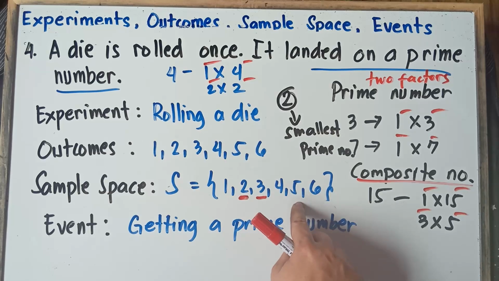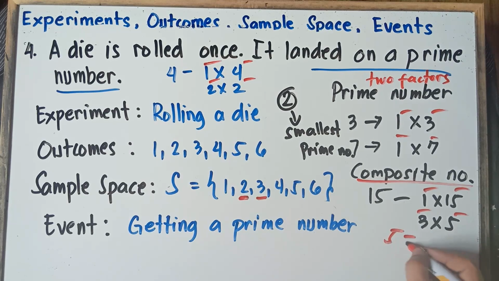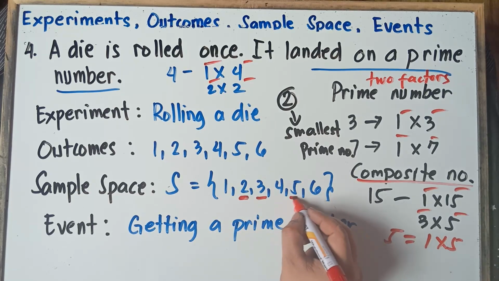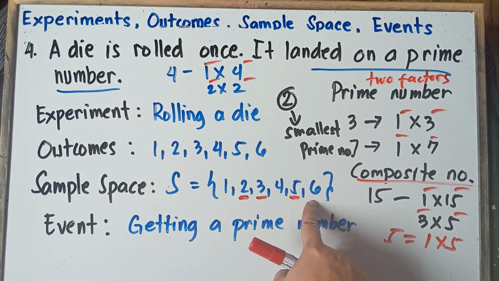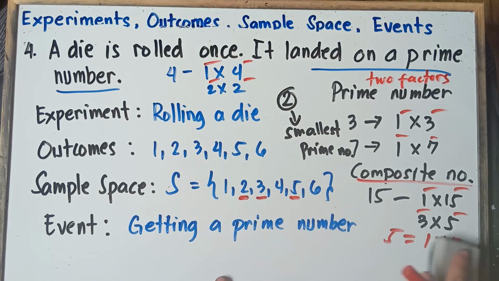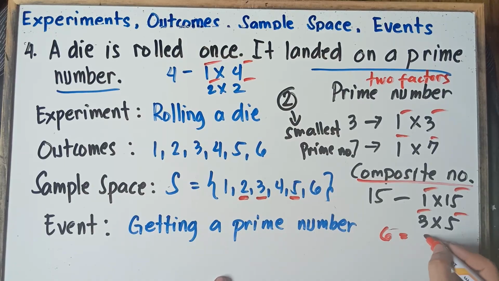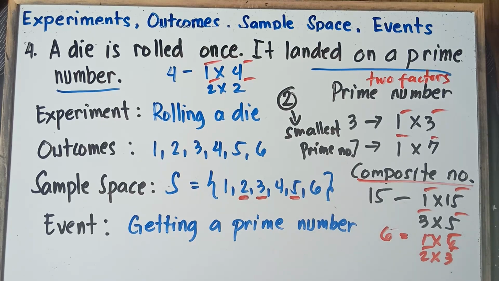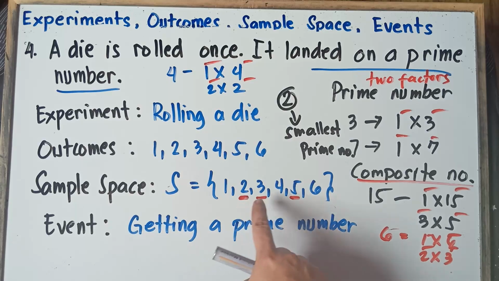How about 5? Can we call this one a prime number? Yup, 5 is a prime number because the factors of 5 are only 1 and 5. 1 times 5 is 5. No other factors for 5, class. So we include 5. And then how about 6, class? Can we call 6 a prime number? Nope, 6 is not a prime number because for 6, we have 1 times 6 and then 2 times 3. More than 2 factors. 4 factors for 6. So therefore 6 is not included. So therefore our answer is only 2, 3, and then 5.